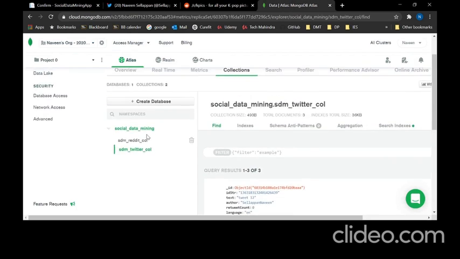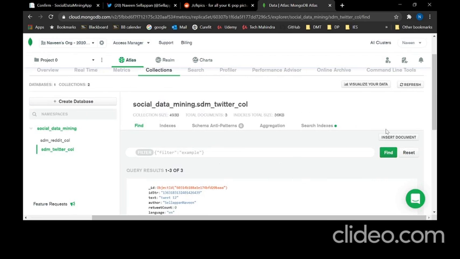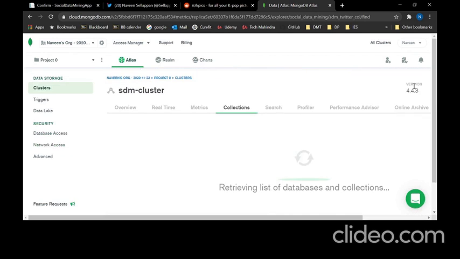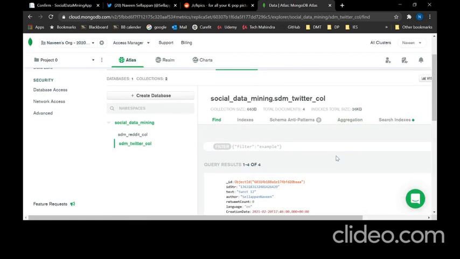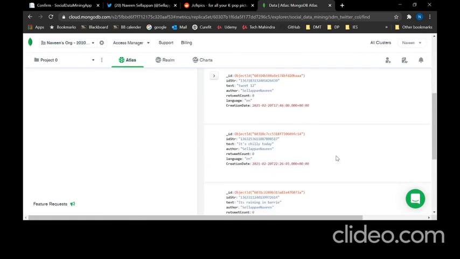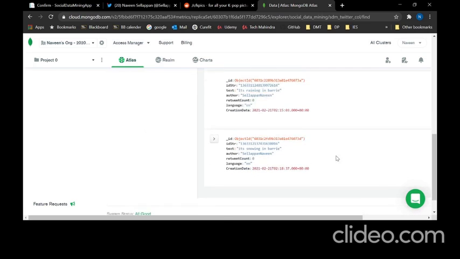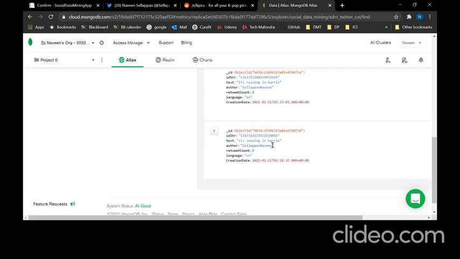Let me check my MongoDB database to see whether it was sent correctly or not. I'm going to refresh the database. Yeah, here you can see it's snowing in Bari, and it's sent just about now.